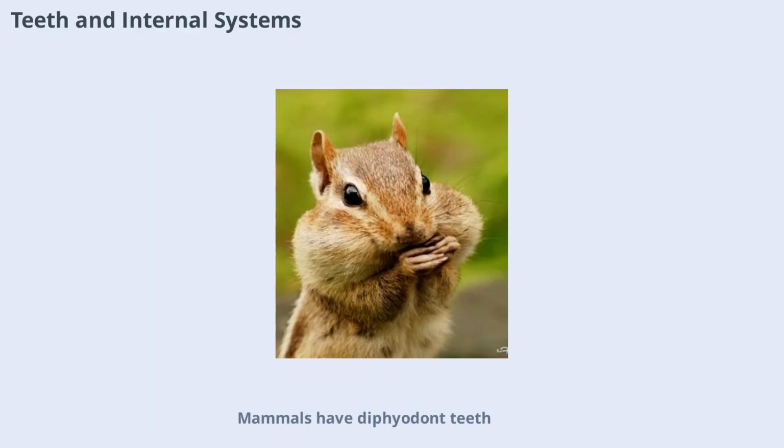Mammals have diphyodont teeth, meaning they develop 2 sets of teeth in their lifetime, and most are heterodont, with different types of teeth for specialized functions. Their food and air passages are separated, which aids in efficient respiration and feeding. The circulatory system is well developed, featuring a 4-chambered heart, and the respiratory system includes large lungs and a voice box. A muscular diaphragm separates the thoracic and abdominal cavities, playing a crucial role in breathing.